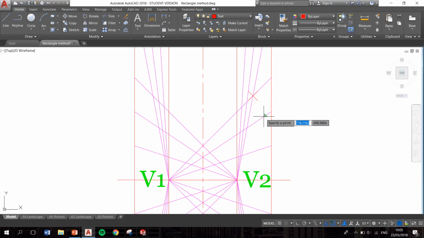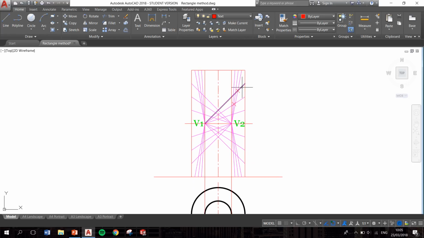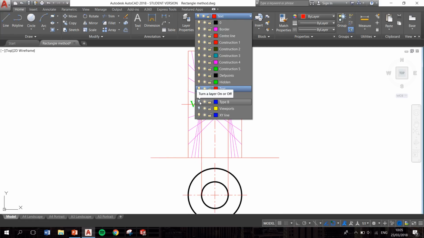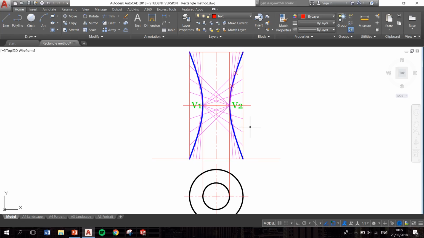Similarly, this line here and the second line in, I can mark that, and that gives us another point, and so forth. So this line here and our third line in, and then this vertex is going to be our point on our hyperboloid of revolution at the throat circle. So if we join all those points up, on this I'm going to use a spline, but when we're drawing them we're going to use a freehand curve, and we are given a hyperboloid of revolution. And again, as usual, the size of our throat circle and the height of our hyperboloid will determine the shape that our hyperboloid of revolution is going to take.